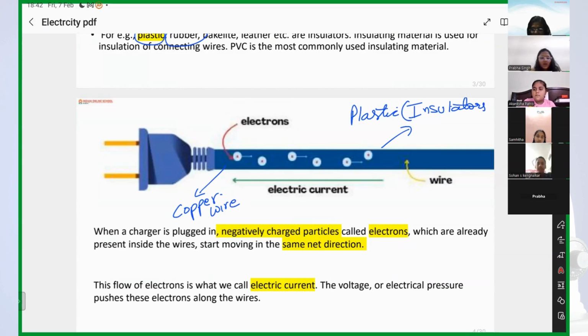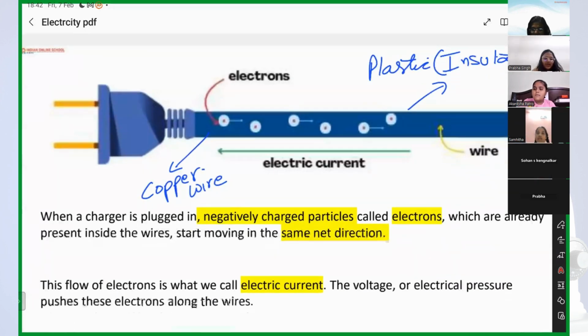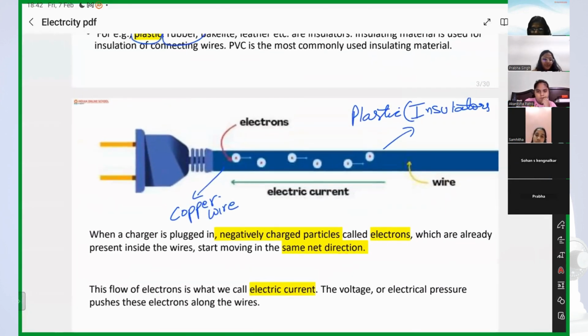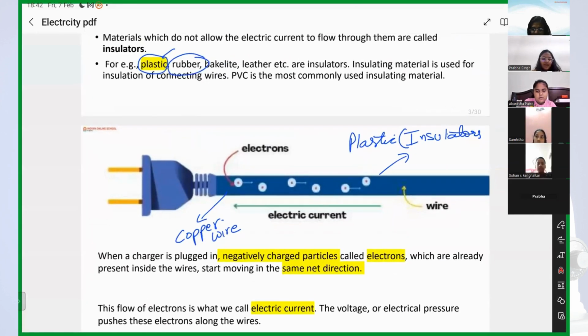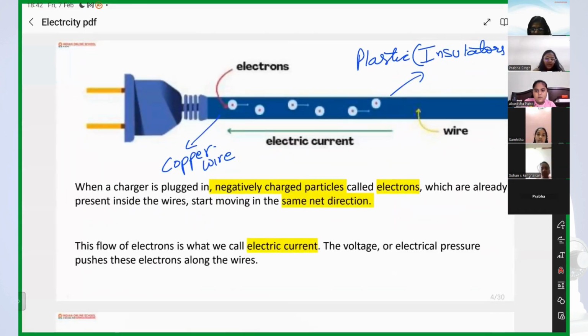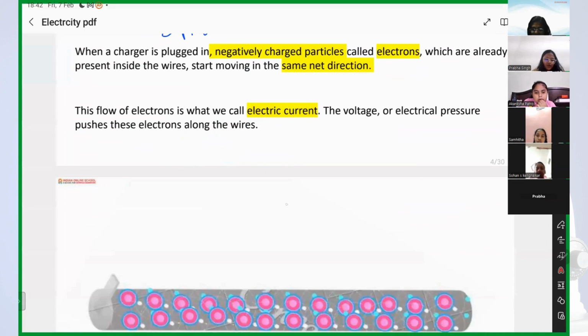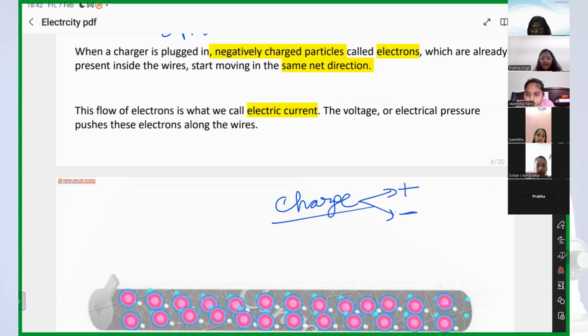Okay, so now let's see what is happening here. First tell me, have you heard about charges? How many types of charge do we have? Two types, positive and negative, right?